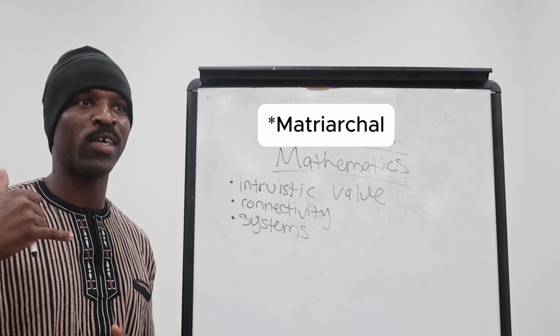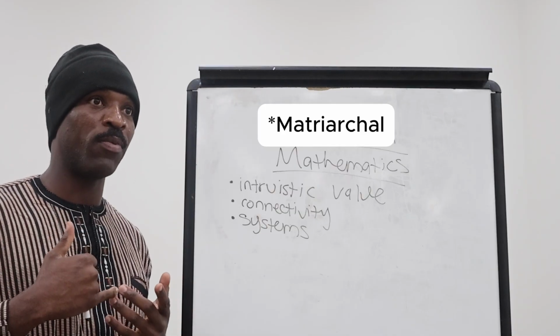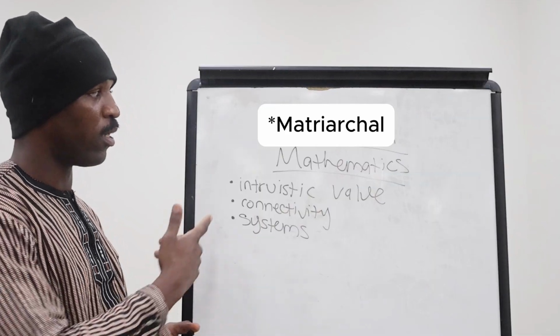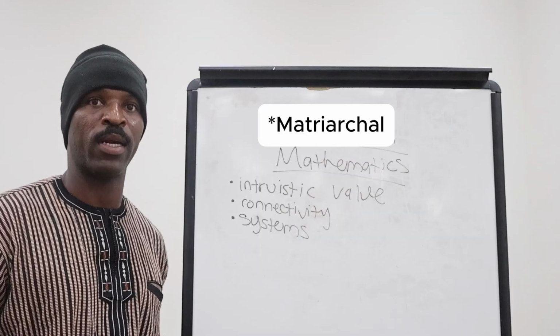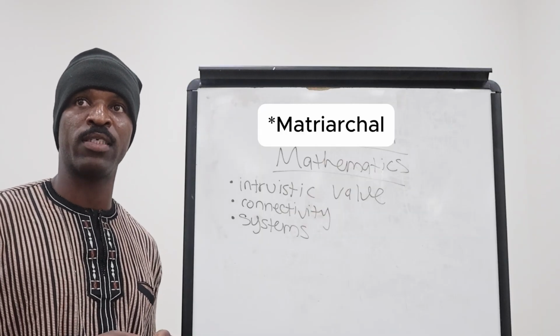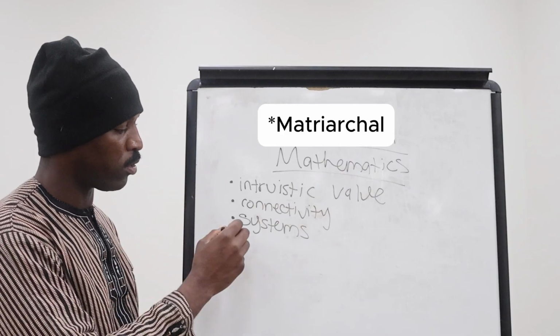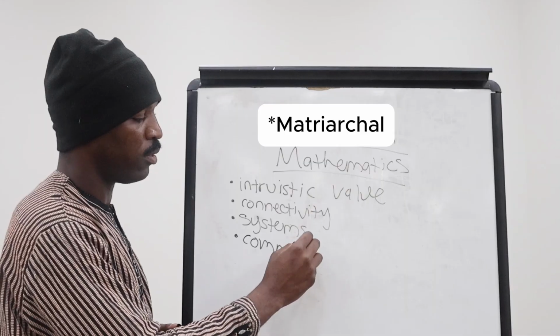When you make a call, can you actually connect to the other caller? Is that other caller able to hear you clearly? Are you able to hear them clearly? Okay. These are aspects dealing with connectivity that matriarchal mathematics will be able to answer. This is the science of looking into the science of relationship that also deals with community, okay?